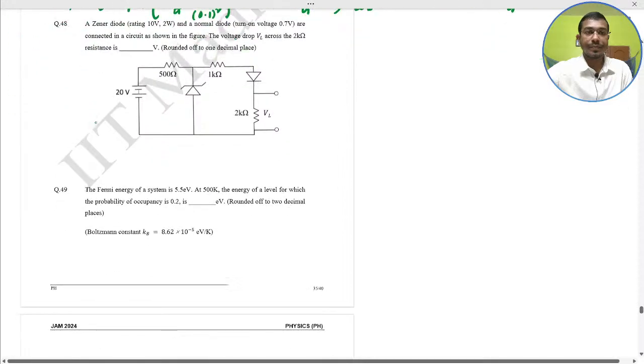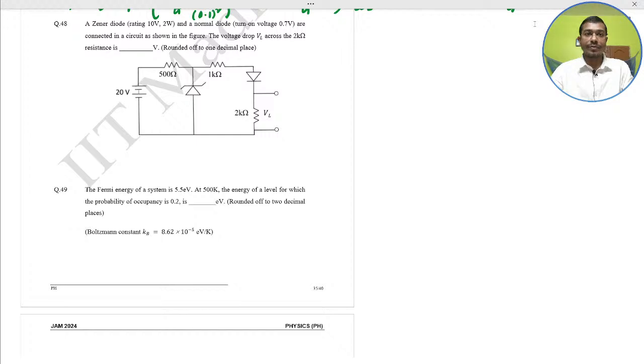Next, question number 48. A Zener diode and a normal diode are connected in a circuit shown in the figure. The voltage drop VL across the 2 kilo ohm resistance is what volt? Quickly solve.